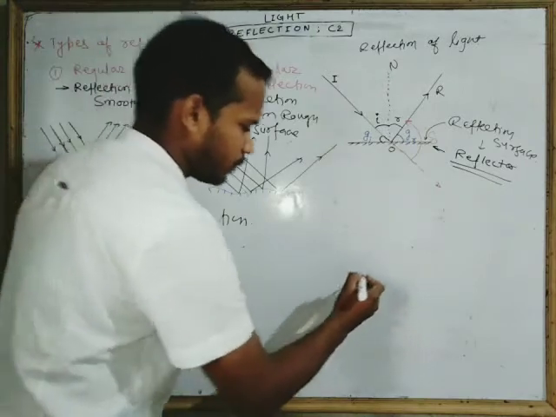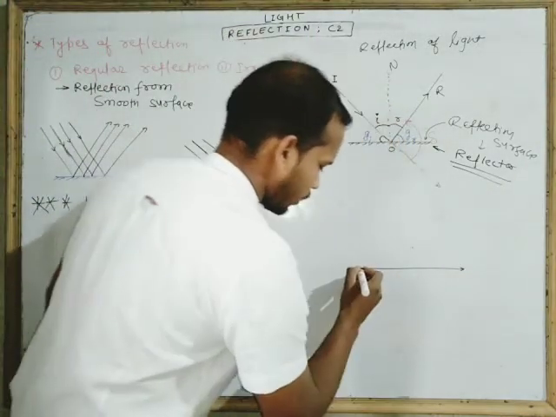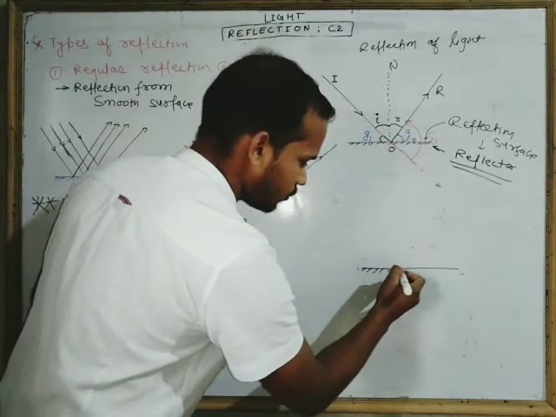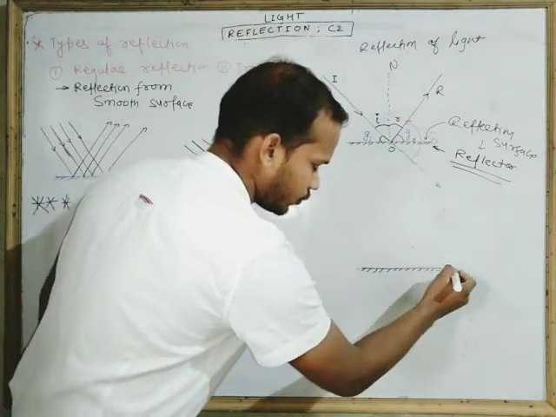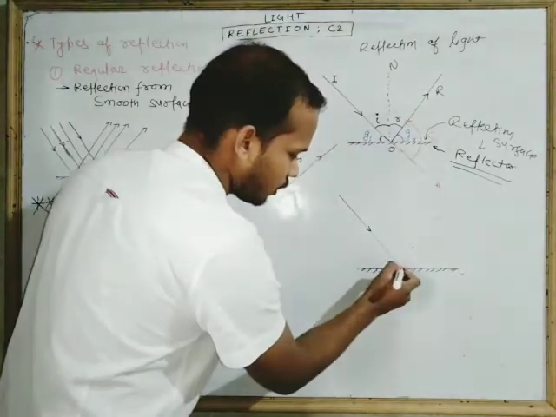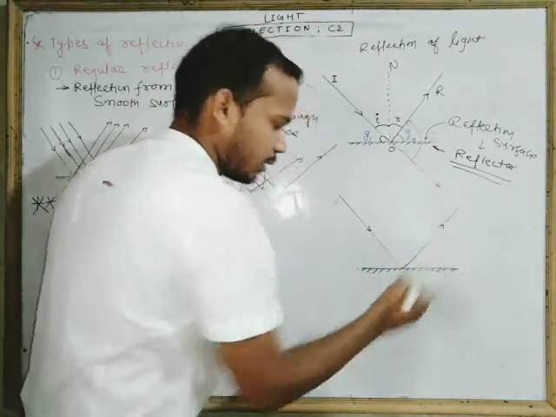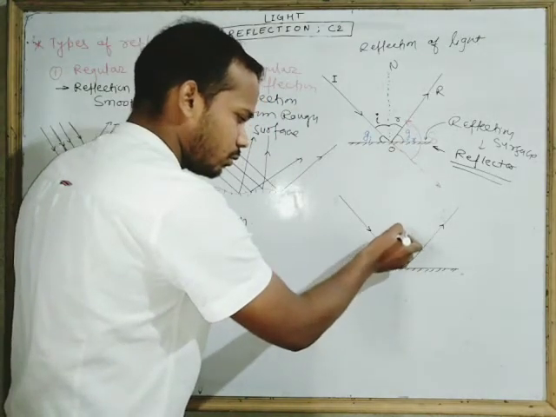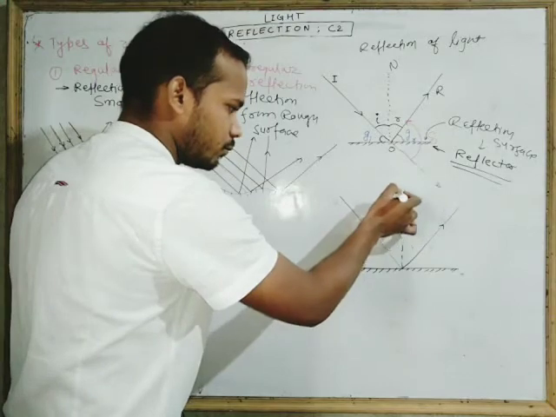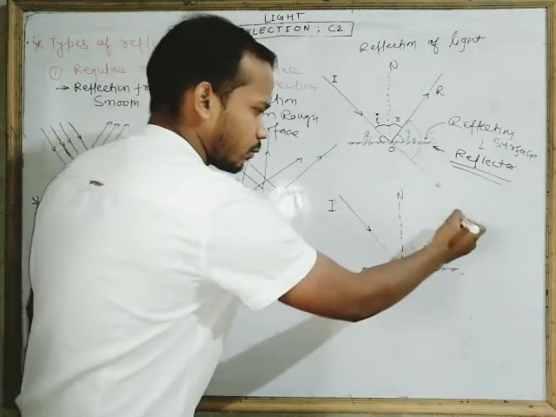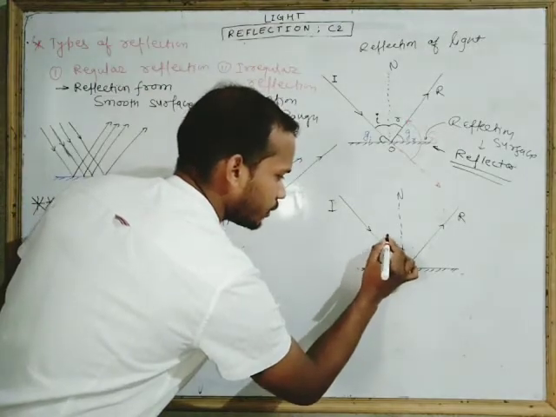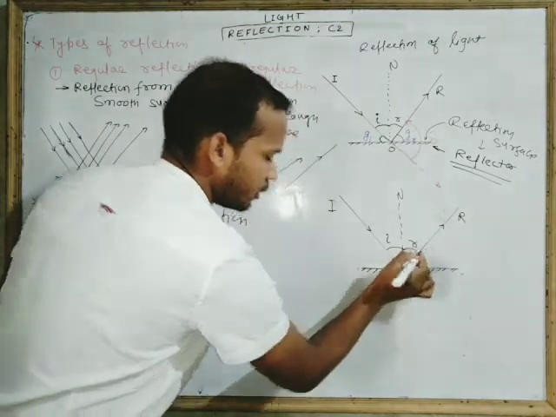One law, look: this is the reflector, and this is the incident ray, this is the reflected ray, this is the normal, this is the point of incidence, this is the angle of incidence, and this is the angle of reflection.